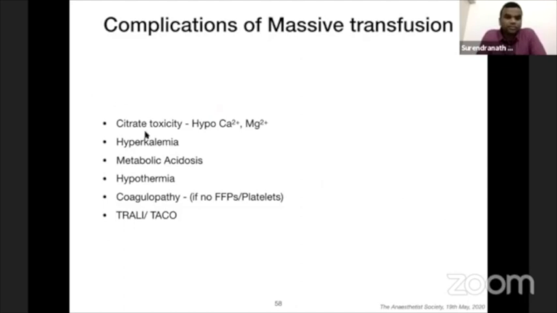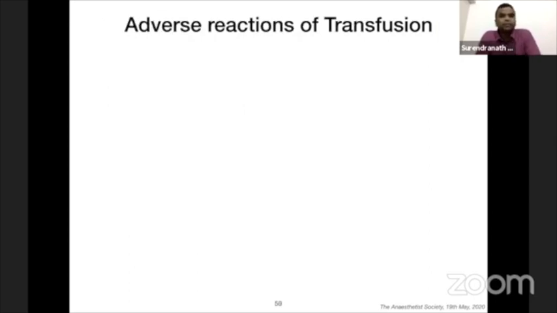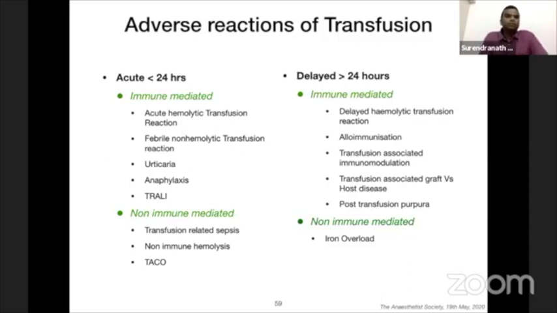Complications of massive transfusion, we know that citrate toxicity, hyperkalemia, metabolic acidosis, hypothermia, coagulopathy, TRALI, and TACO. Adverse reactions, you have both acute and delayed. Both could be immune mediated or non-immune mediated. So you have acute hemolytic transfusion reaction mainly because of antibody reaction to the ABO incompatibility. This is hugely reduced with good blood bank strategies.